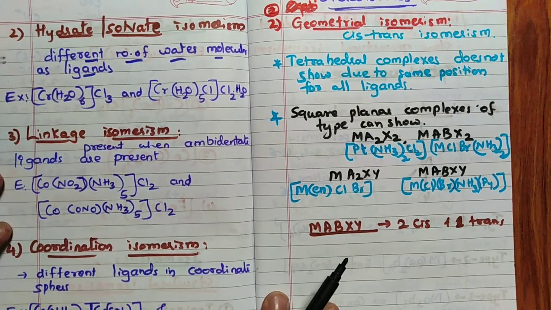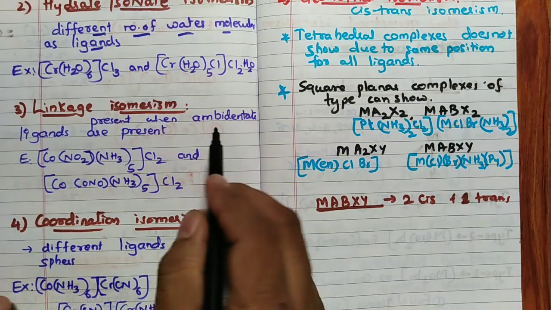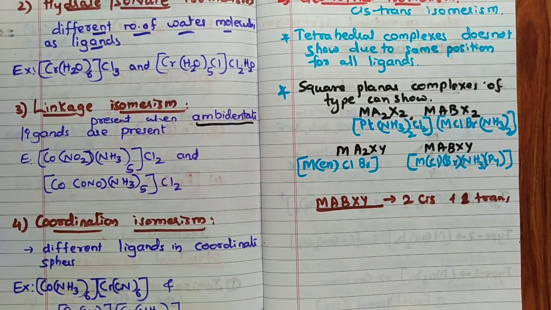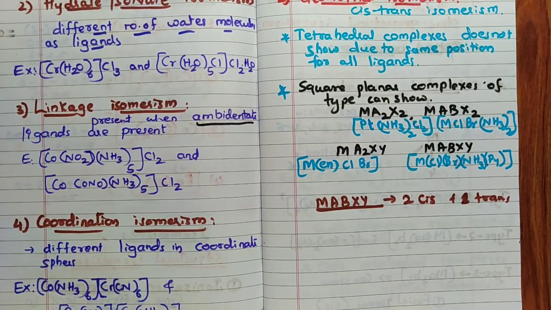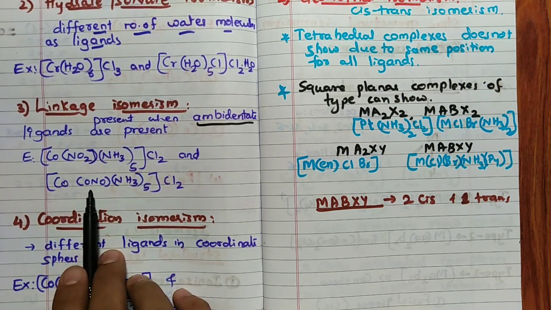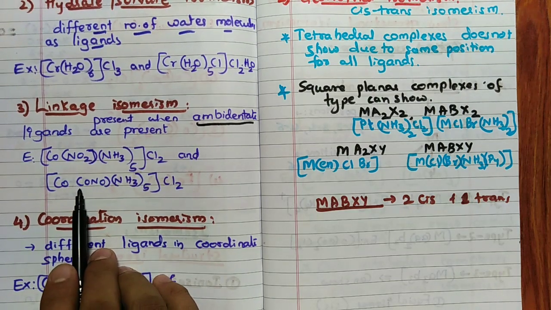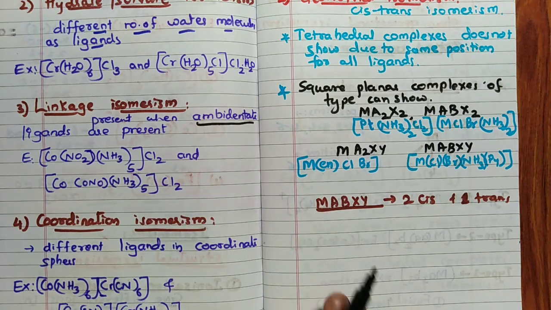Linkage isomer, very easy to identify. Linkage isomers are those compounds in which an ambidentate ligand is present. So, for example, NO2 is there, correct? Here nitrogen is bonded. And ONO means oxygen is bonded here. NO2, nitrogen; ONO, oxygen is bonded. So, linkage isomerism.